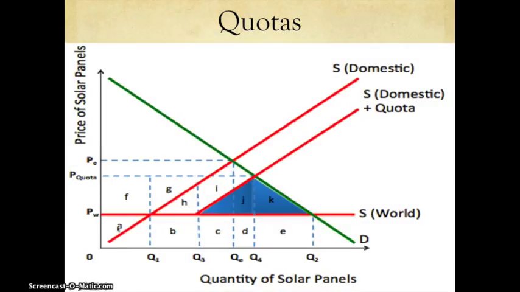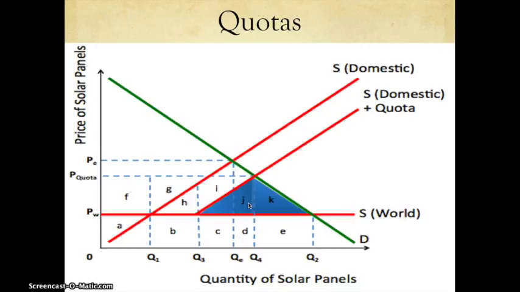At a price of P quota, their revenue will now rise from being only A, which was this part, where demand now equals supply again, and the total quantity of wheat demanded falls to Q4, right here, decreased from Q2. Domestic producers will now be producing from 0 to Q1 and from Q3 to Q4. And now it'll go to being A, C, D, F, I, and J. So there's a major increase in what the domestic producers are now profiting.